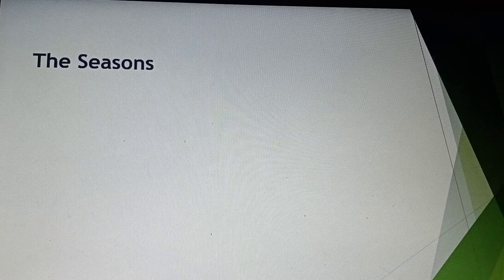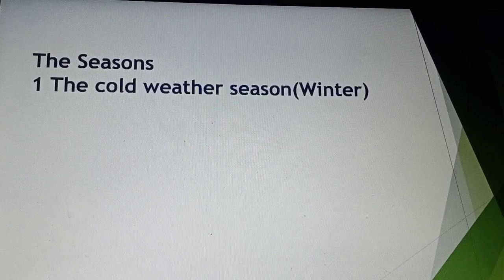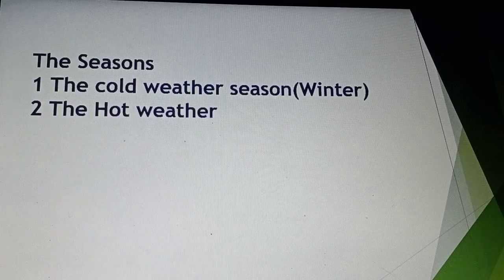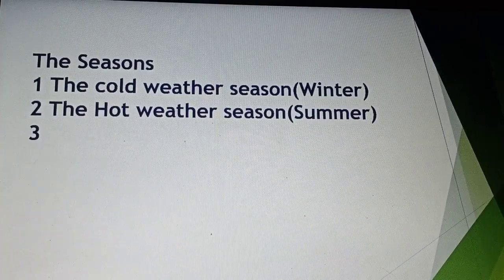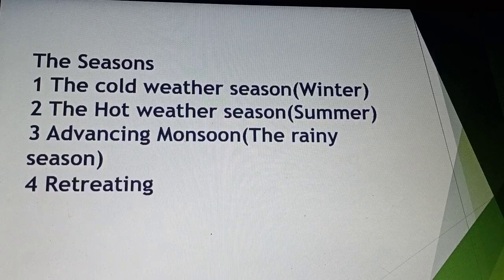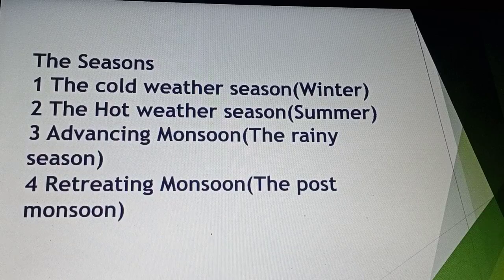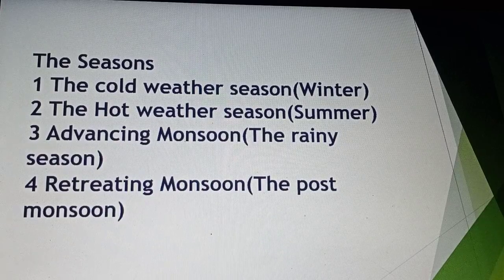And students, the seasons. Due to the monsoon type climate, the weather condition changes greatly from one season to another. So due to different climatic conditions, the year is divided into four seasons. First, the cold weather season, which is the winter season.